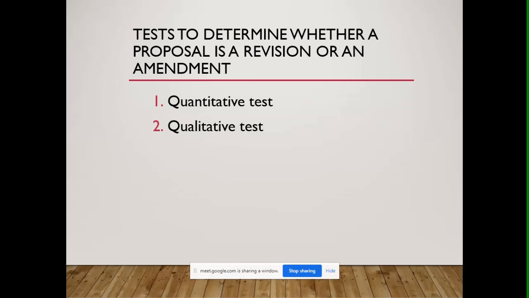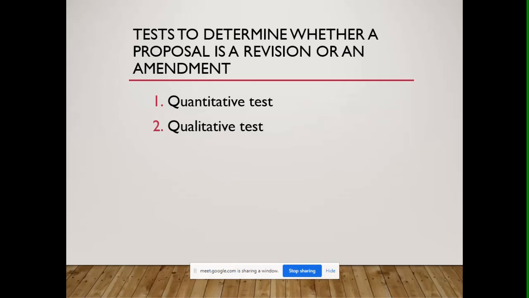Similarly with qualitative, the question is whether the change will accomplish far-reaching changes in the nature of our government. Okay. So, in quantitative, how many provisions are being changed? In qualitative, it is the extent of the changes. If there are a lot of provisions under the quantitative test, then it is a revision and not merely an amendment. Kung isa lang by the quantitative test, then it is an amendment.